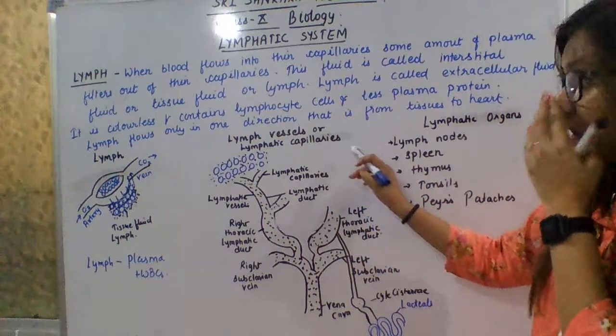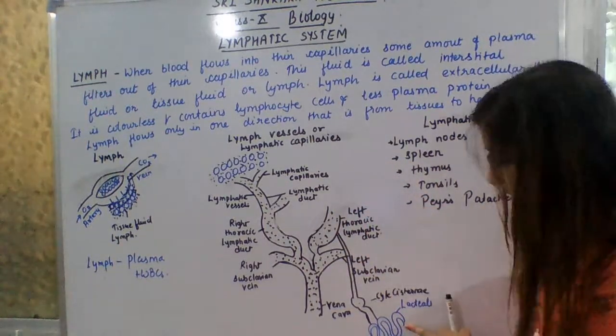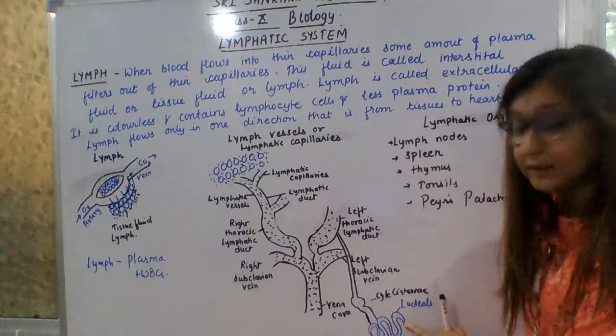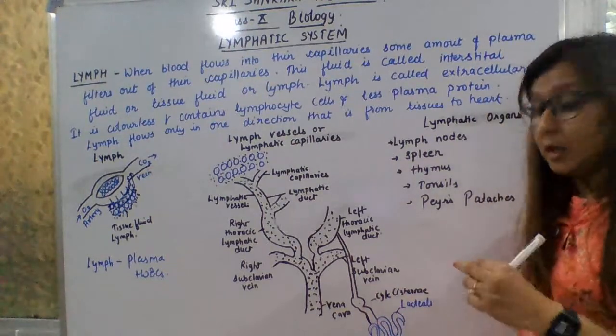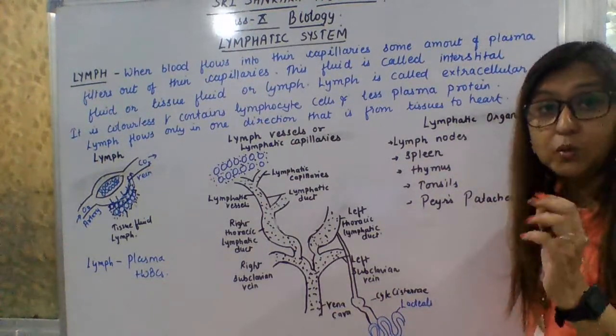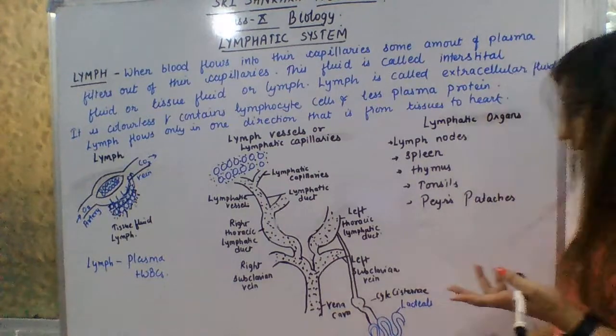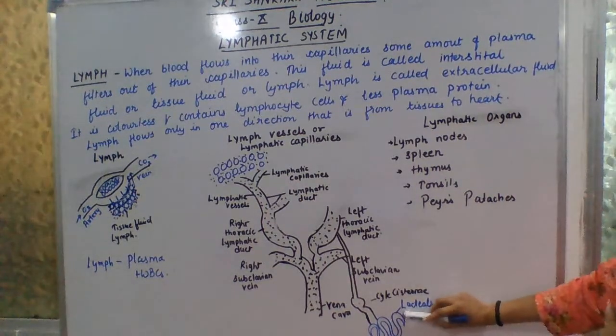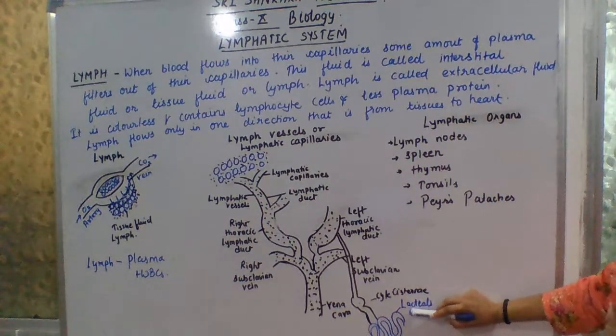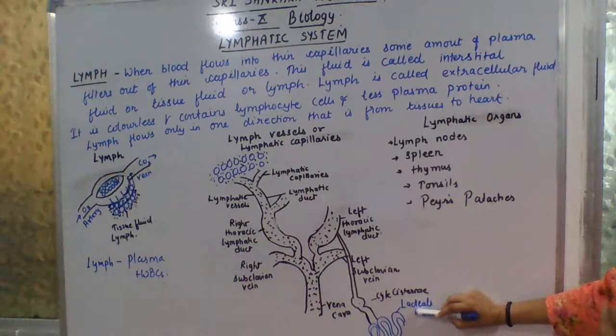See here, the lymphatic organs and lymphatic capillaries. Here also, this is the small intestine. Okay, so this is the intestine, where the villi are present. In the villi, this structure in the upper side of this intestine, these lacteals are present. Lacteals are milky white in color.